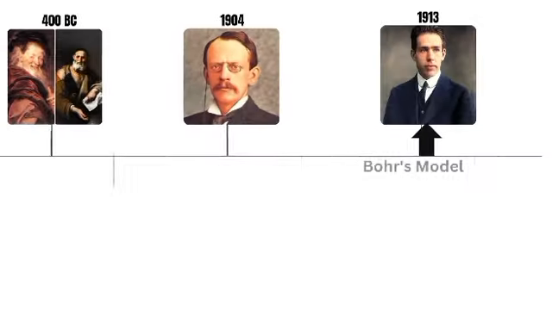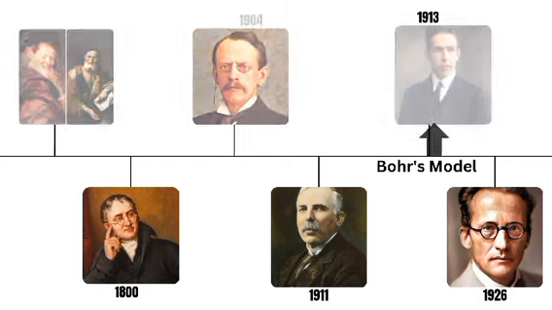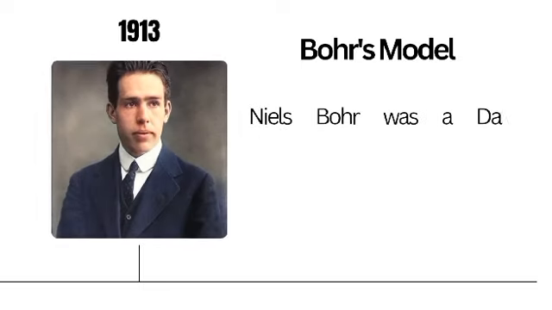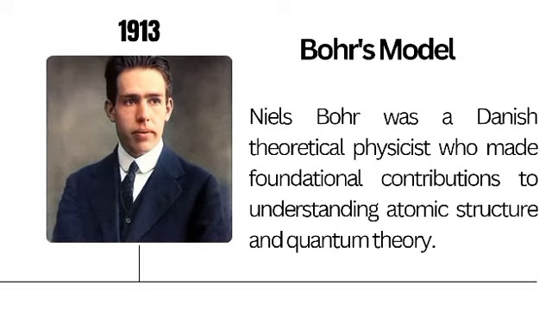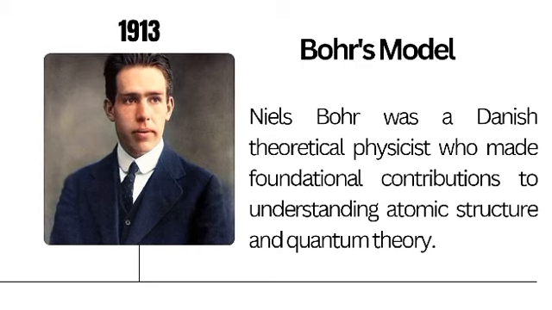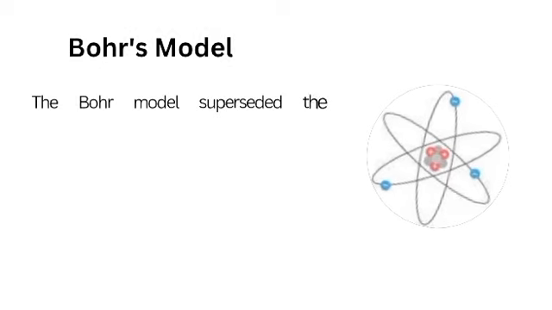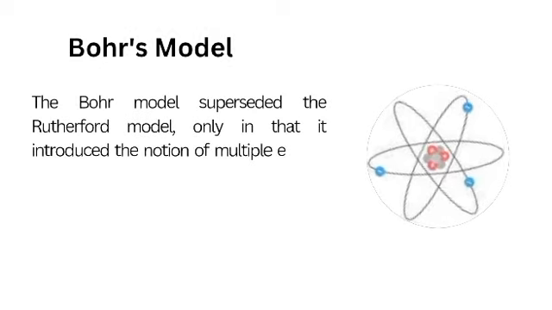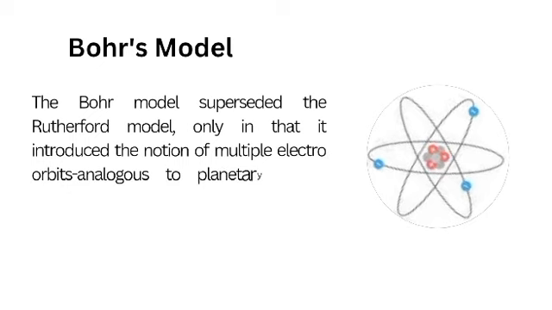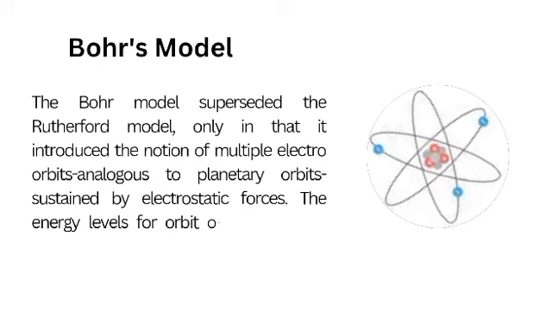After that, Bohr's model was created in the year 1913 by Niels Bohr. He was a Danish theoretical physicist who made foundational contributions to understanding atomic structure and quantum theory. The Bohr model superseded the Rutherford model in that it introduced the notion of multiple electron orbits, analogous to planetary orbits sustained by electrostatic forces.